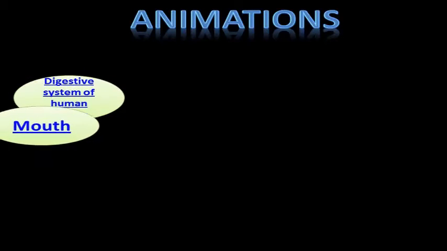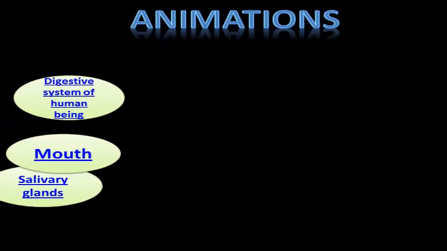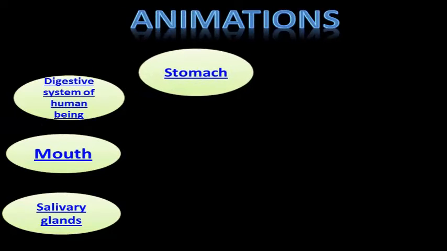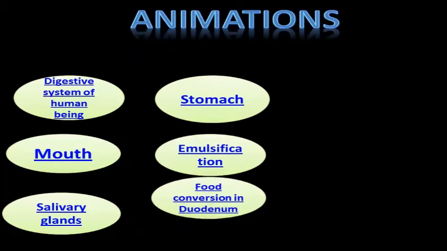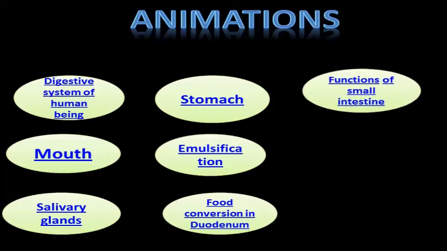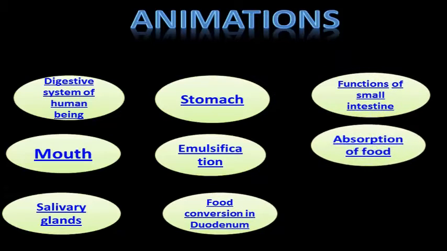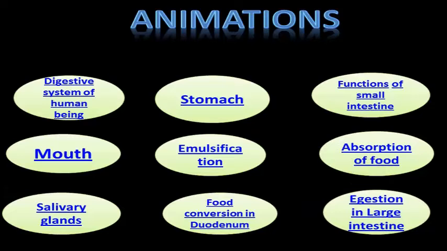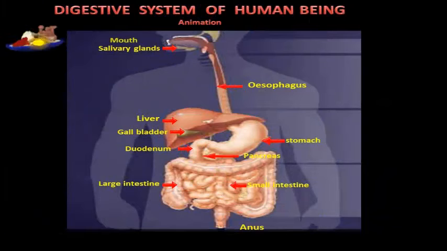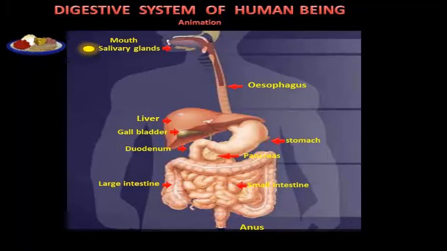Digestive system of human being: mouth, salivary glands, stomach, emulsification, food conversion in duodenum, functions of small intestine, absorption of food and digestion in large intestine. The mouth is the entrance for the digestive system. Here, the food is chewed to break it up into small pieces.